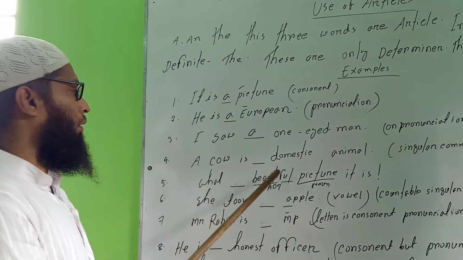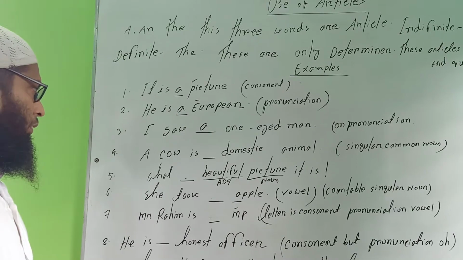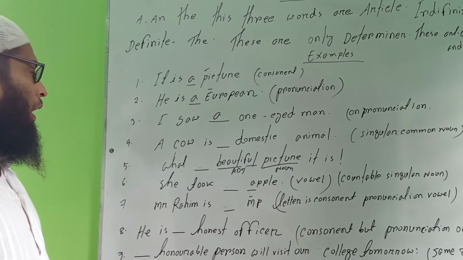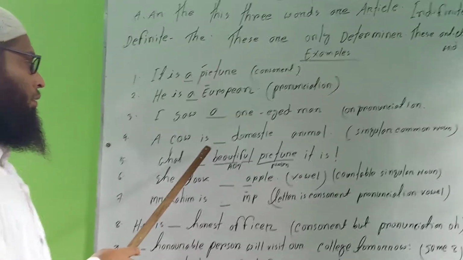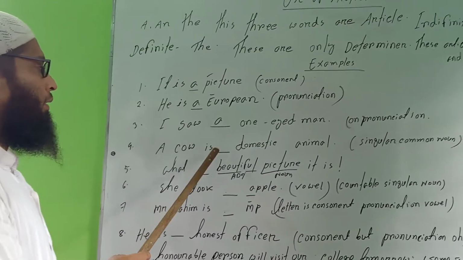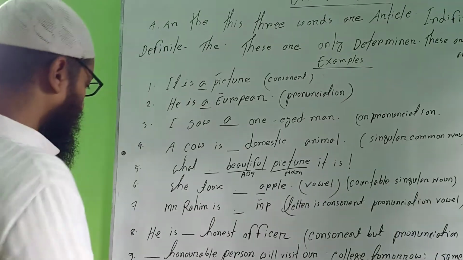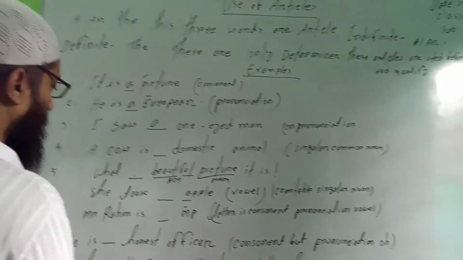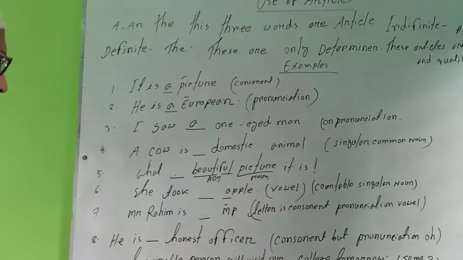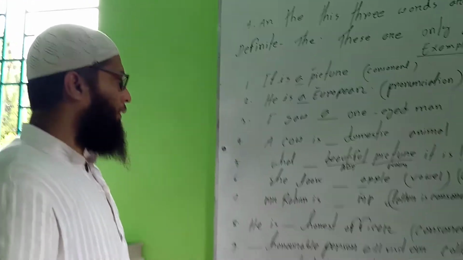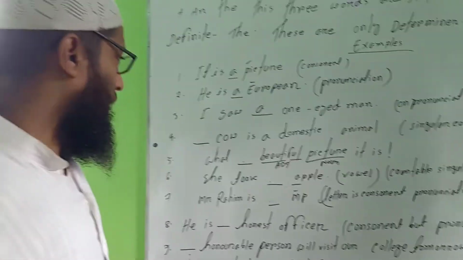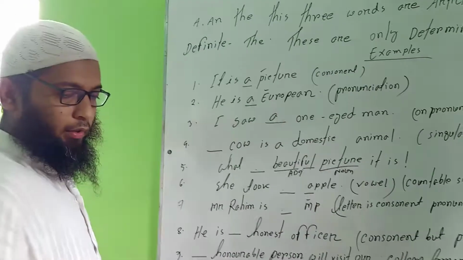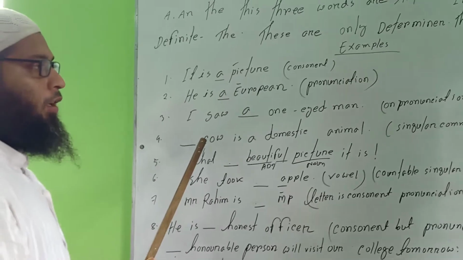Number 4. A cow is a domestic animal. Here, cow is a singular common noun.